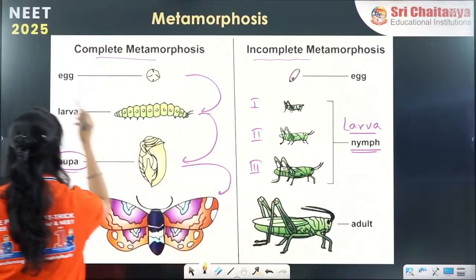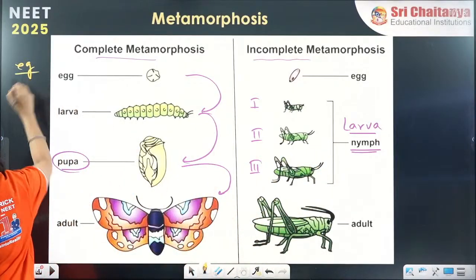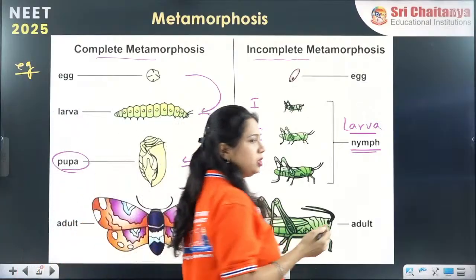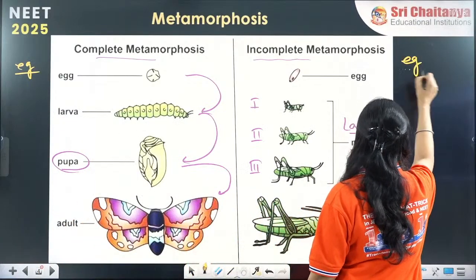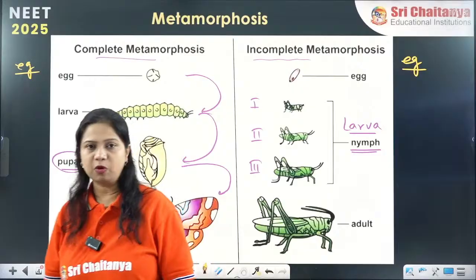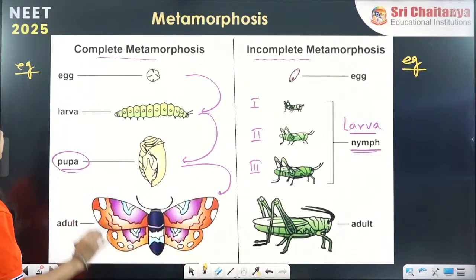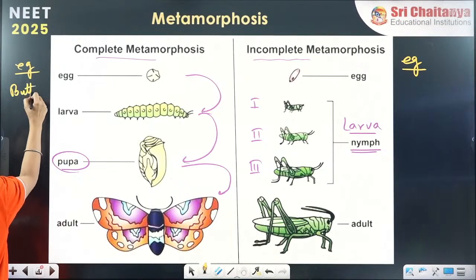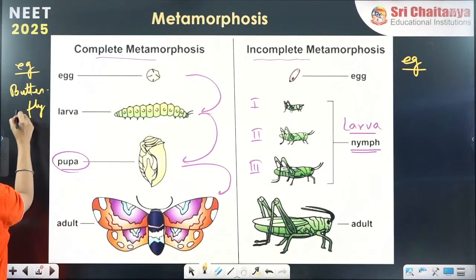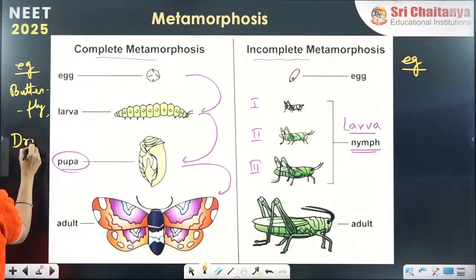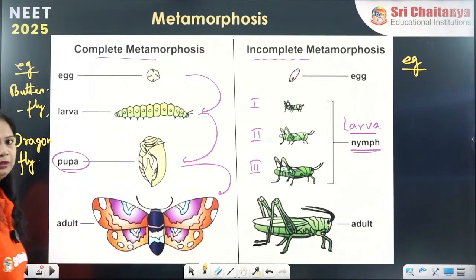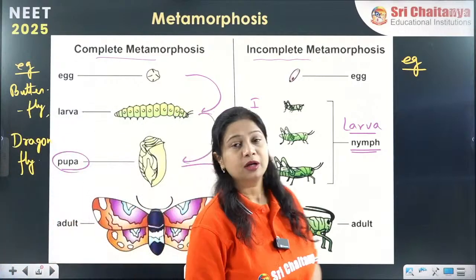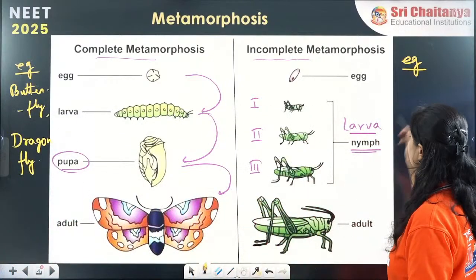Now which organisms show complete metamorphosis and which show incomplete metamorphosis? Complete metamorphosis can be seen in examples like the butterfly, what else? The dragonfly. These will show complete metamorphosis.